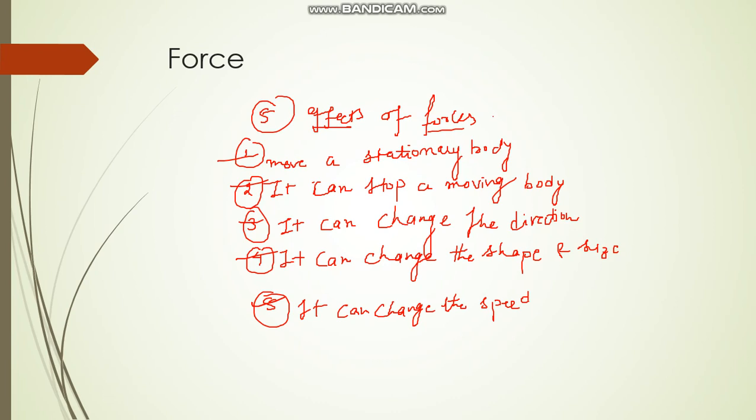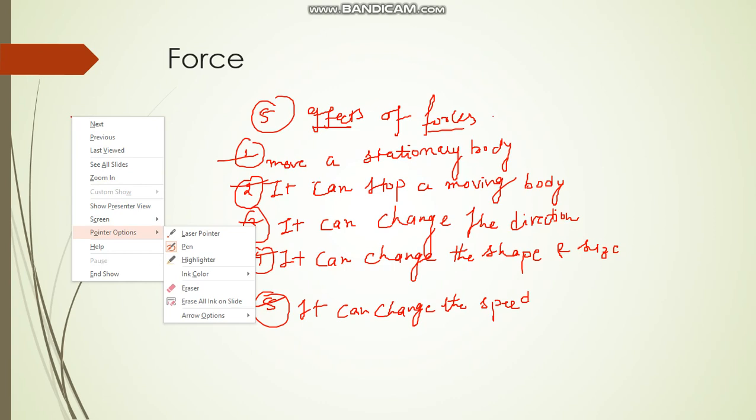Now let's move ahead and see balanced and unbalanced forces. First of all, balanced: if the net force, or resultant force, on a body is 0. Let this be a block lying on a table. There are two forces acting.